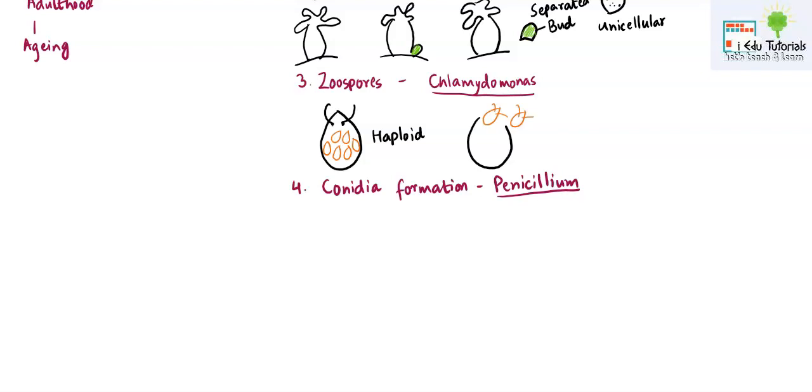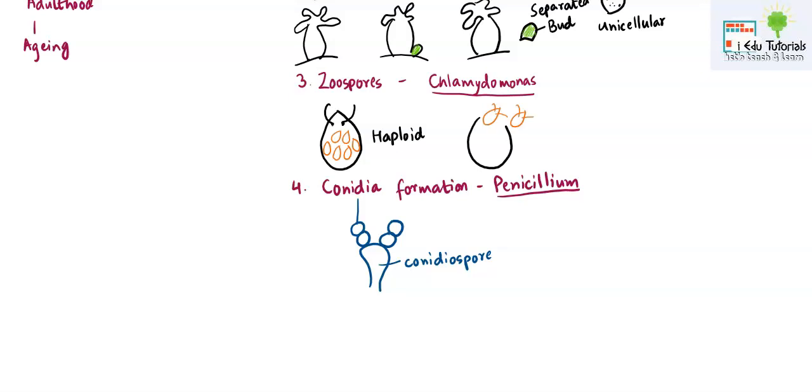Now in Penicillium, conidia are the type of asexual spores which are formed. So conidiophore is a structure. It is actually a branch that will bear the conidia on it. So these circular structures which I am drawing right now are nothing else, they are conidia.